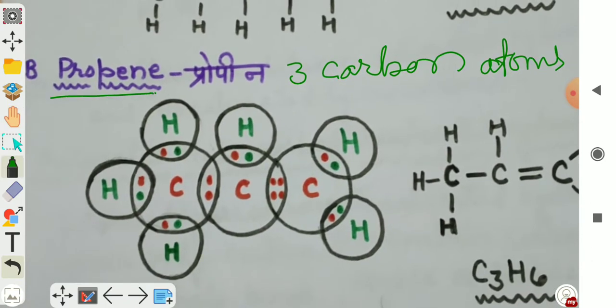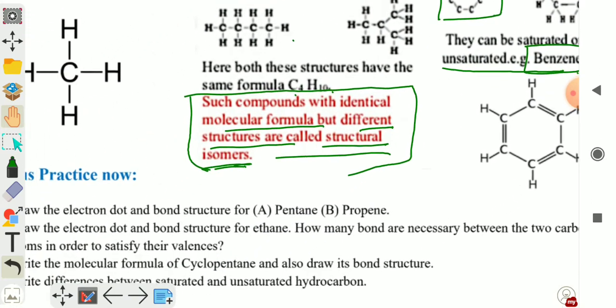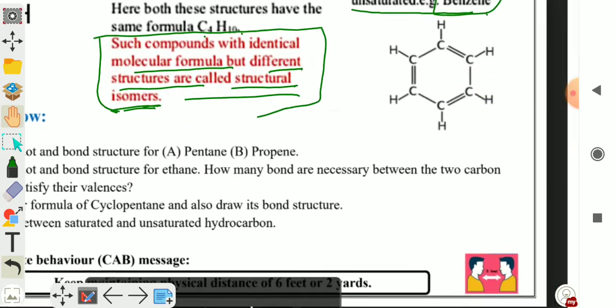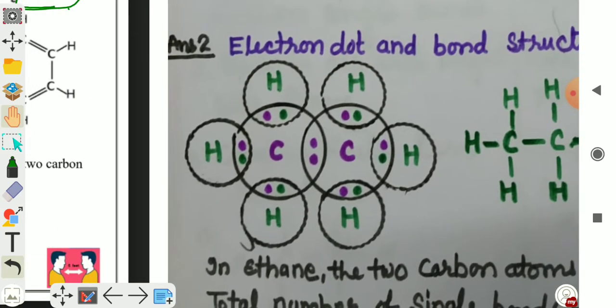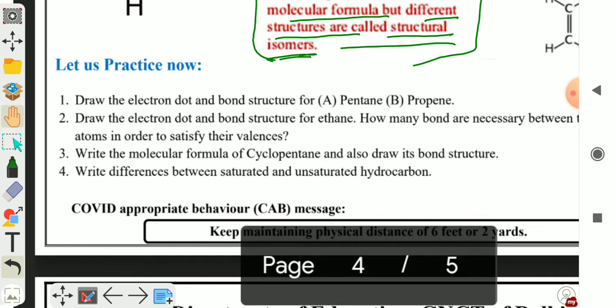Question number 3. In question number 3, you have to write the molecular formula of cyclopentane and also draw its bond structure. First you have to discuss question number 2.